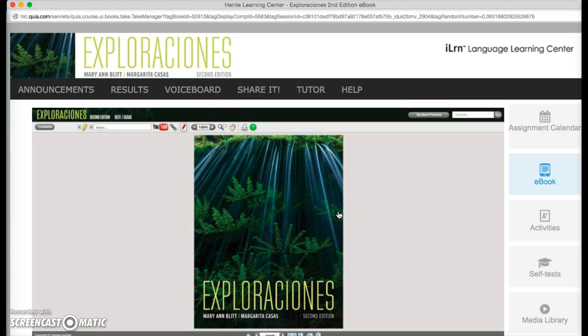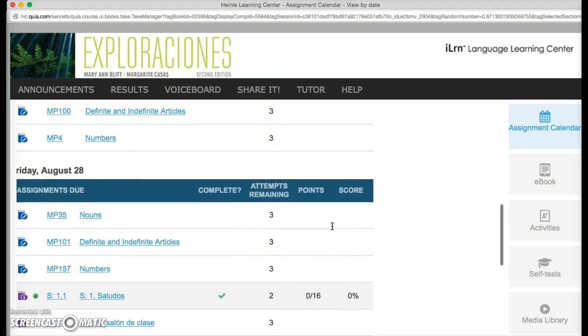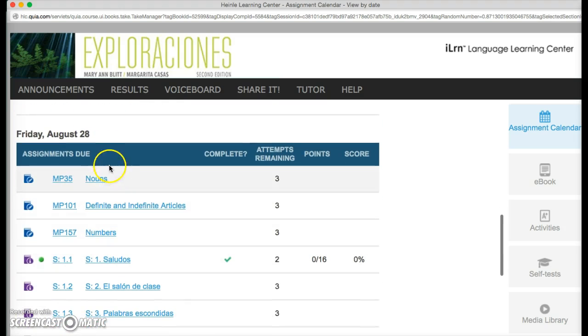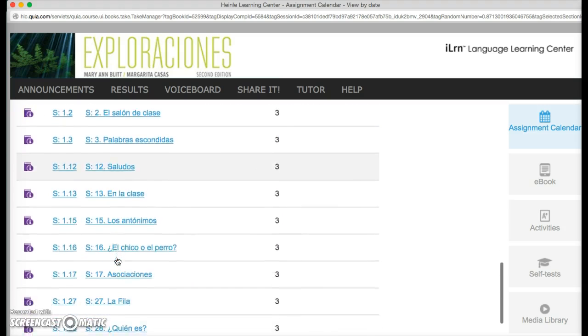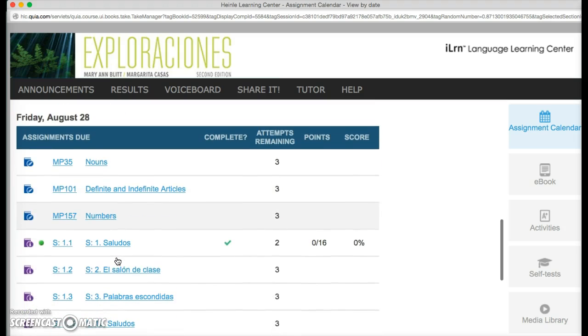And now that I've closed it, I'm back in the Learning Center. And I'm going to go to the assignment calendar, because that's what the instructions said for me to do. And I'm going to look here on Friday, August 28th, at the list. And here are all the activities that I need to do. Looks like I've only finished one, and my score's not that great, so I better take advantage of the 2 additional attempts that I have remaining.